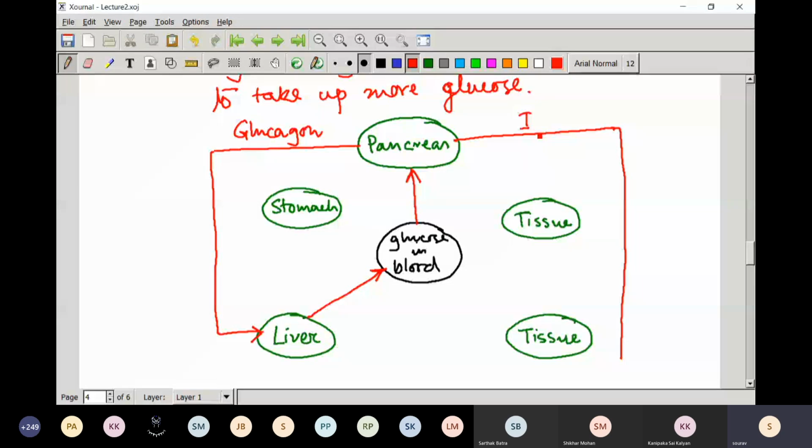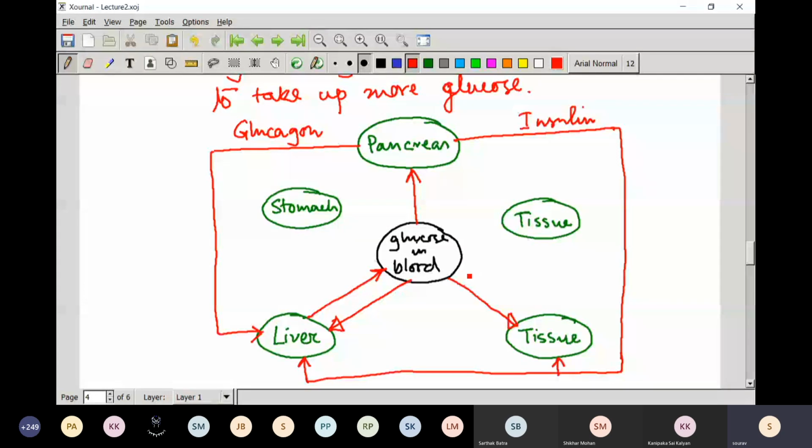Similarly, whenever the blood glucose level goes up, the pancreas secretes insulin, and that signal goes to the liver as well as to tissue. Then what happens is that the liver absorbs the glucose, and here also the same thing happens.